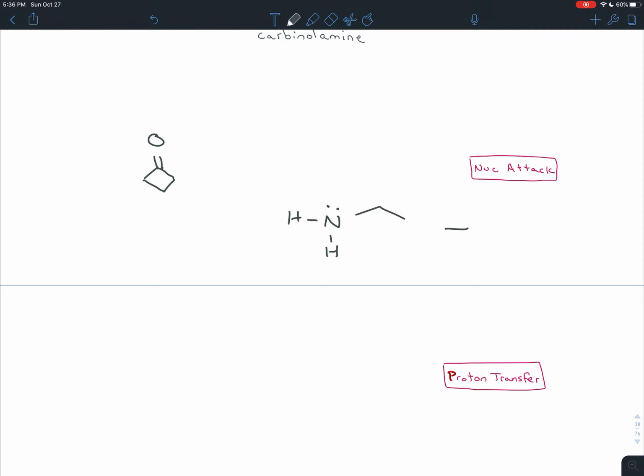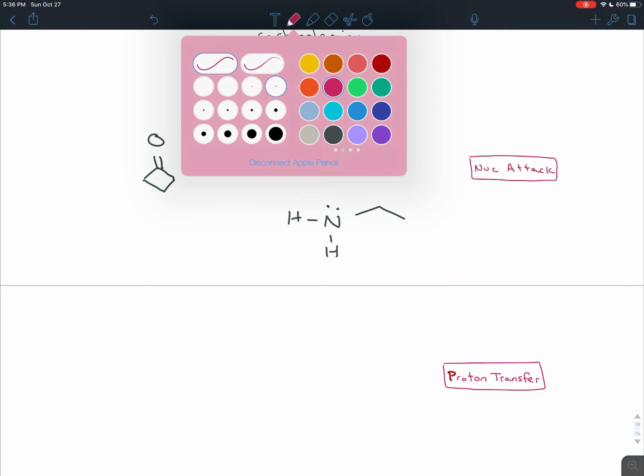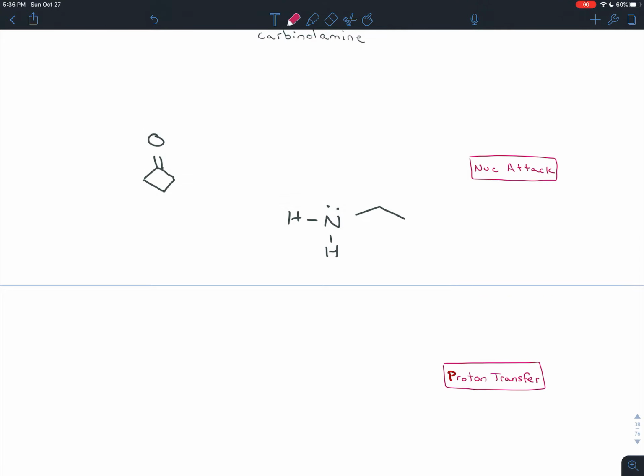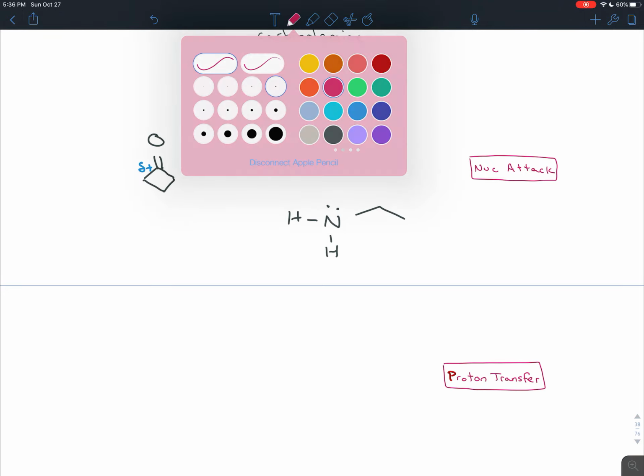So we only will add a little acid so that this exists in equilibrium with the ammonium version of itself. That means that we'll still have this to act as a nucleophile, and later we'll still be able to use an acid. But in this first step, we must rely on the power of the nitrogen to attack the carbonyl carbon.